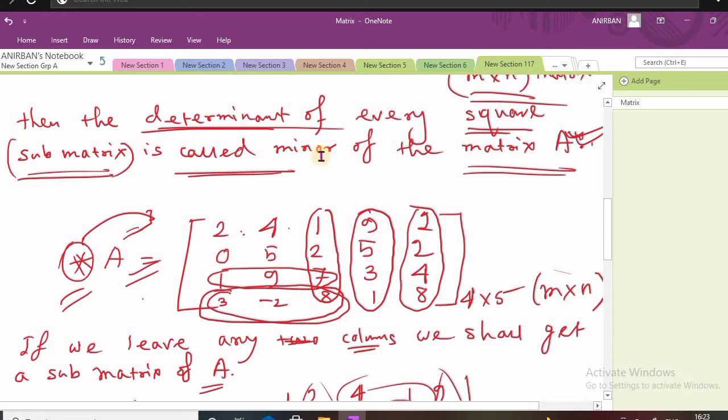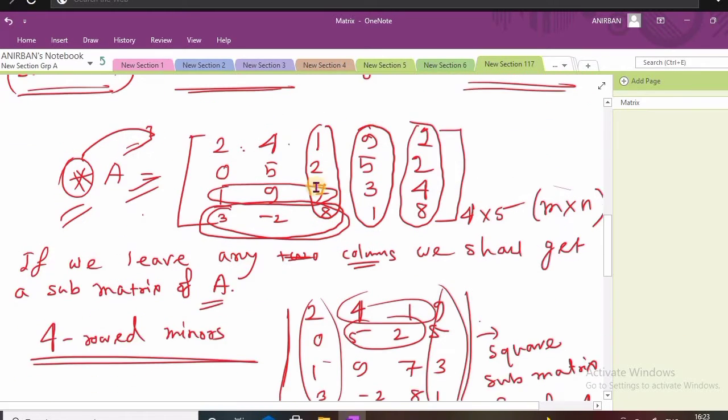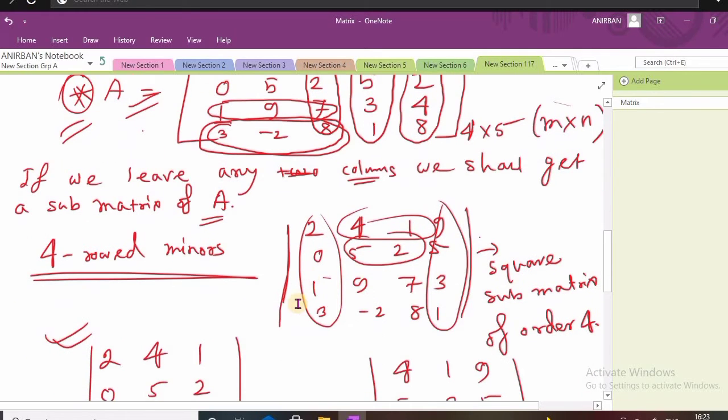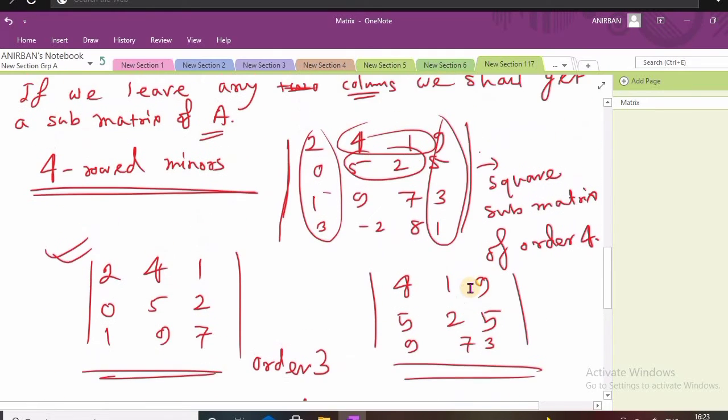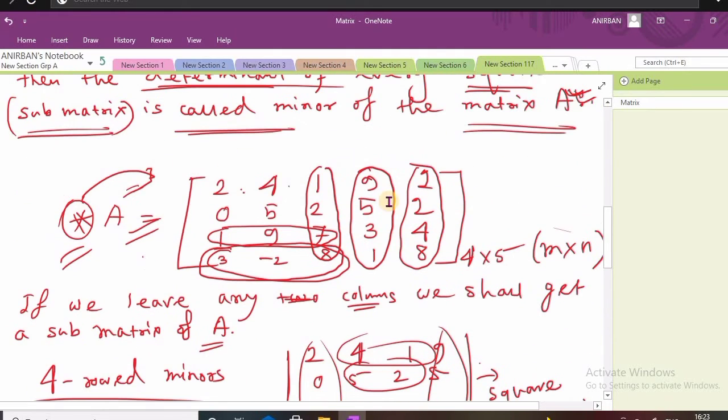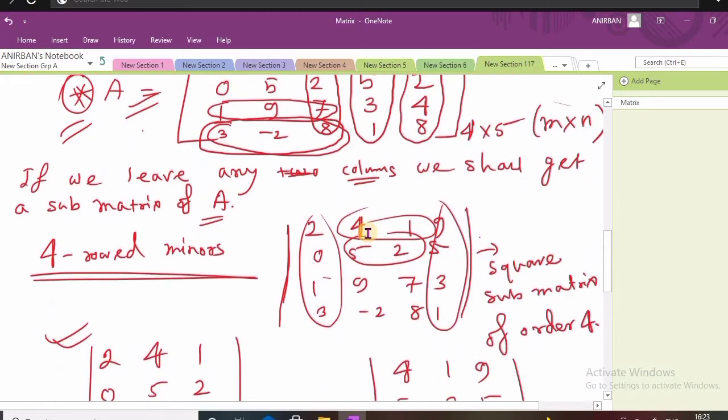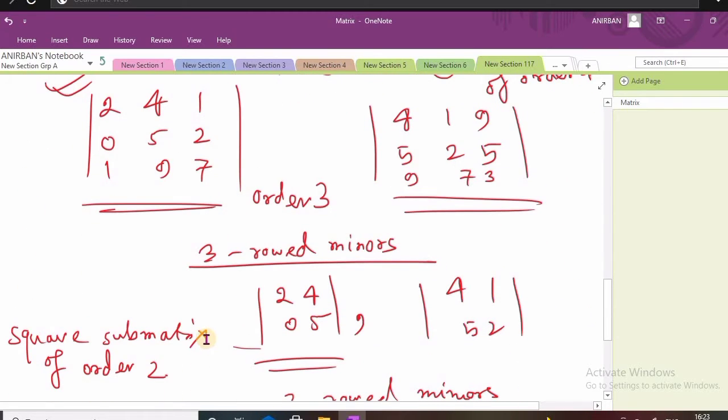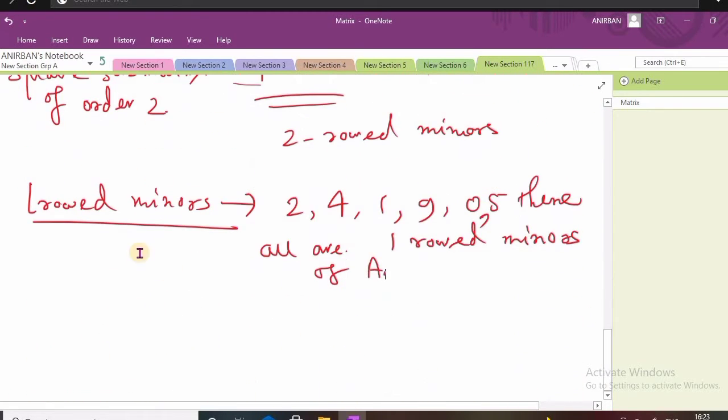If we choose a 4 cross 5 matrix and leave one column, then we have 4 row minors, or you can say the square submatrix of order 4. Similarly we can remove 3 columns and 2 rows, and the single numbers are 1 row minors of A. So this is the concept of minors.